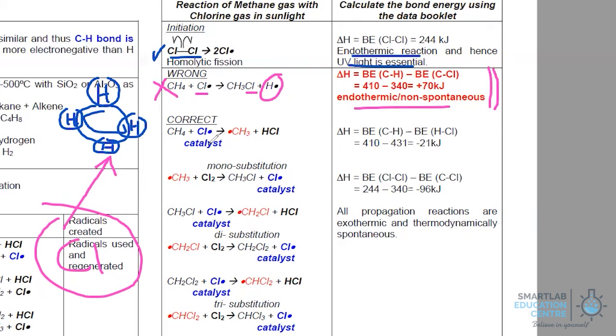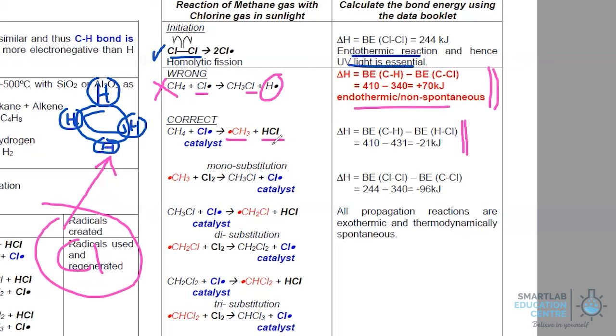Okay, next. The other option is that when the chlorine radical collides with the methane molecule, it will bind with the hydrogen to form a molecule. So in this case, you will see that a methyl radical would be produced. If you work out the enthalpy change of the reaction, it is exothermic, so energetically favorable.